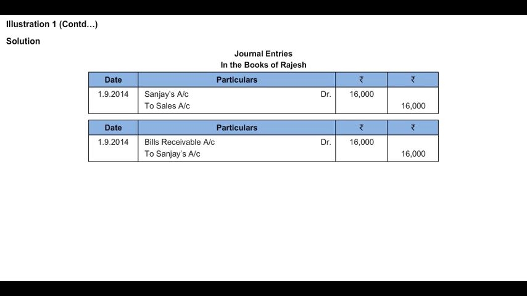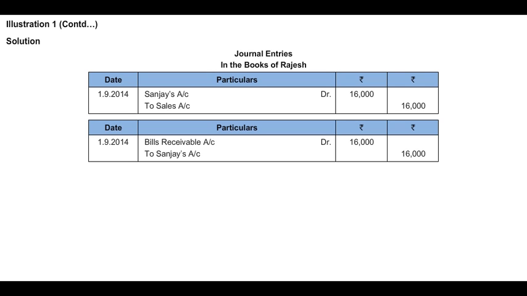On due date, Sanjay requested that the bill be renewed for a fresh period of 2 months. The date of the bill was 1st September 2014. It was a 3 months bill. So add the 3 months, it will become 1st December 2014. In that add the 3 days grace period. So it is 4th December 2014. Sanjay has requested for a renewal of the bill for a fresh period of 2 months.